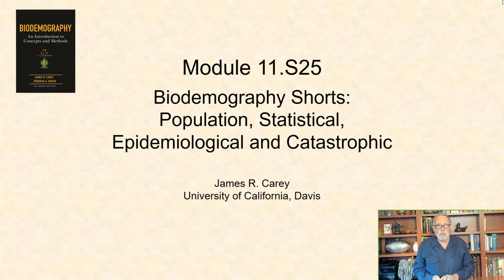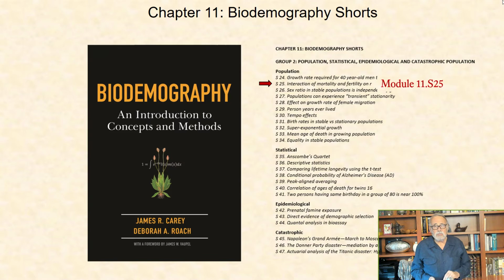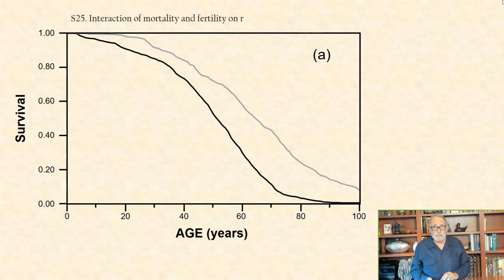In this biodemographic short, I consider the interaction of mortality and fertility on little r. The question I consider here is how the interaction of mortality and fertility impacts the intrinsic rate of increase, little r. Consider the survival schedules of two fruit fly species shown here, with age on the x-axis and survival on the y-axis.